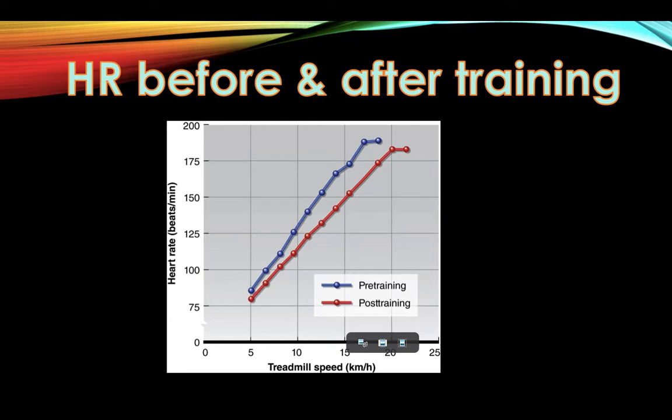The heart rate range will also decrease as a result of training because the heart rate's resting values will be lower than they would be before training. This is because of the increase in stroke volume causing the heart to not beat as much per minute. The maximum heart rate would remain the same even after training because it is always 220 minus your age.